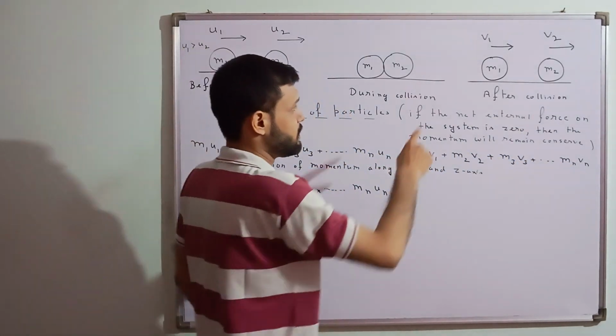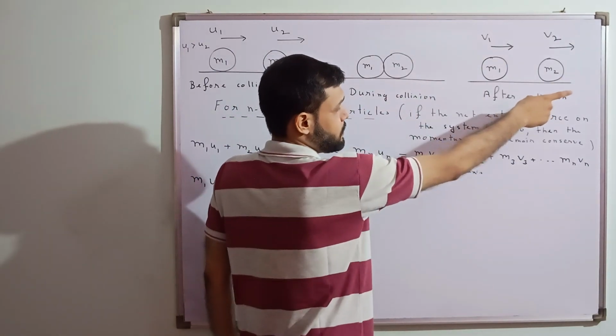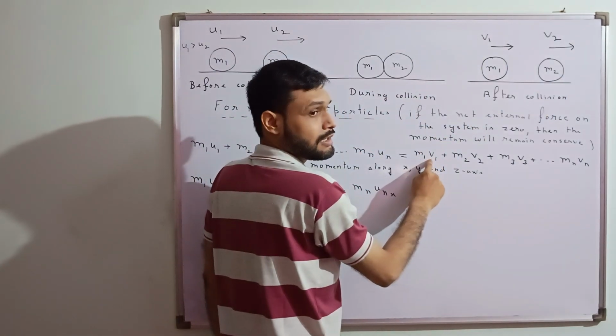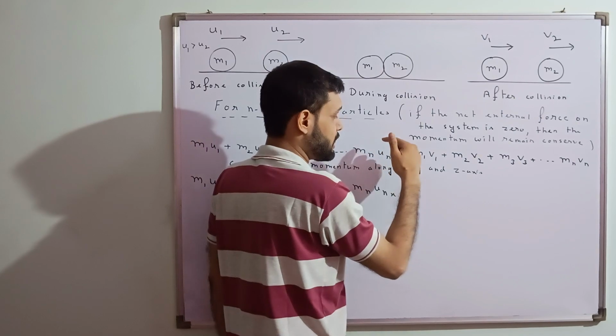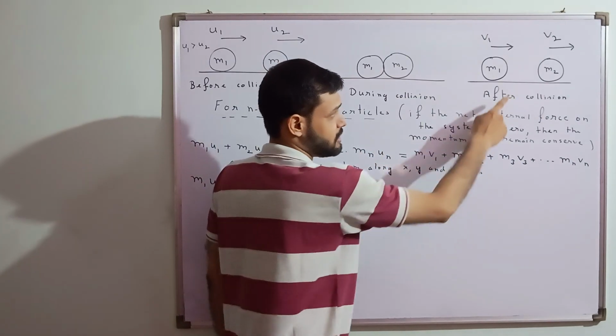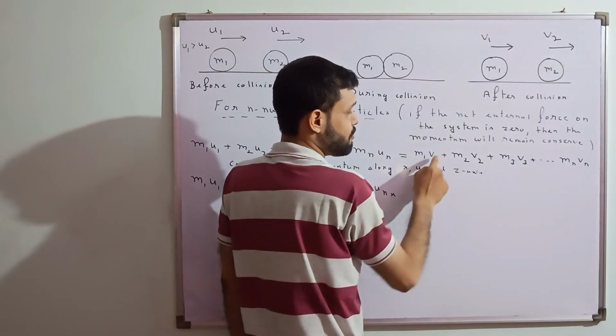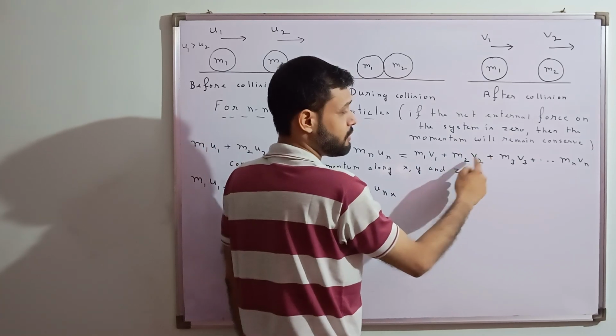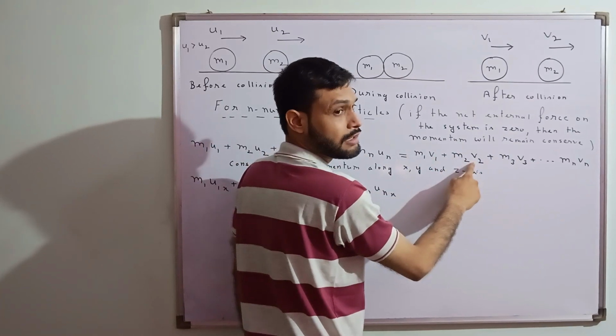If it is moving along the positive x-axis, it will be plus v, and if it is moving in the negative x-axis, then it will be minus. Suppose it is moving in the positive x-axis, so it will be plus v. The other object is moving in the negative x-axis, so it will be minus v.